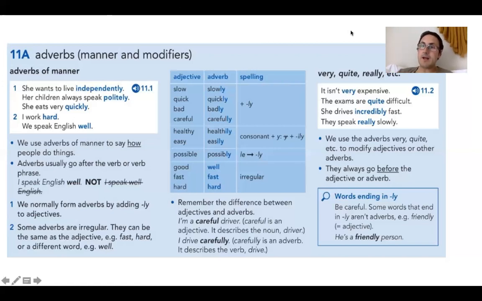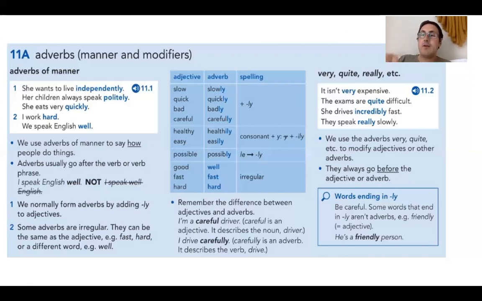Now, have a look at this. You have very, quite, really, etc. So, in this case, it isn't very expensive. The exams are quite difficult. She drives incredibly fast. They speak really slowly. So, some adverbs, like for example, very, quite, etc., you use them to modify adjectives or other adverbs.